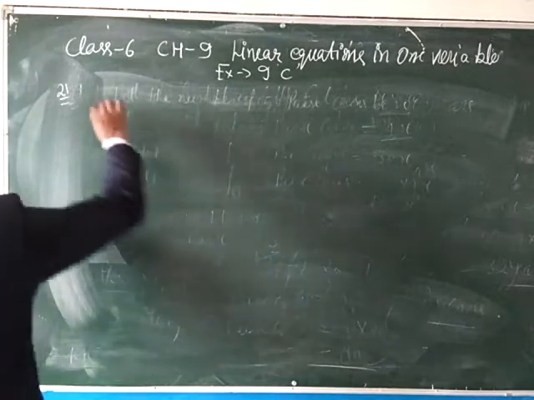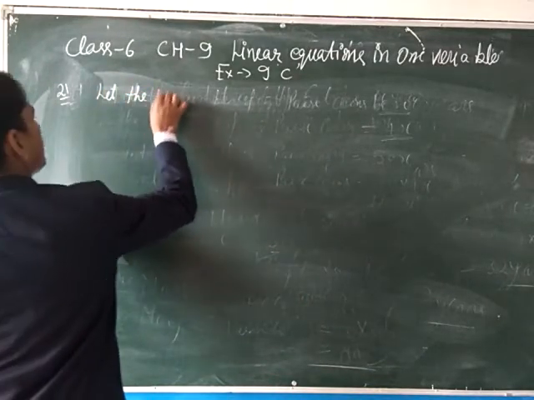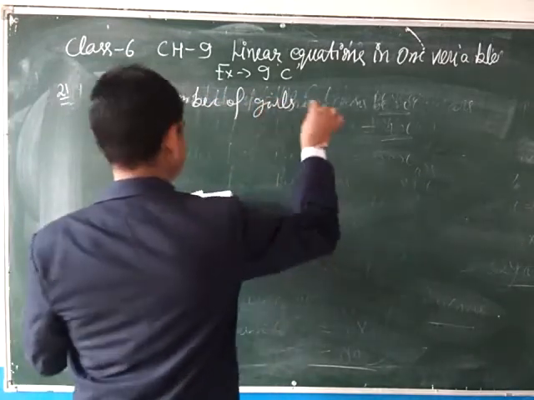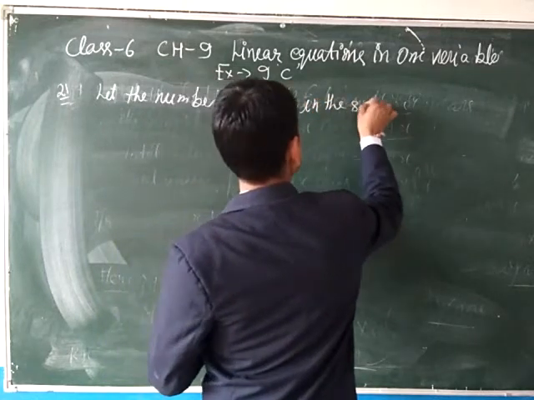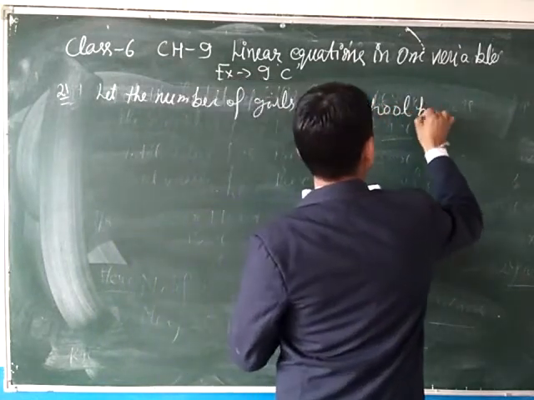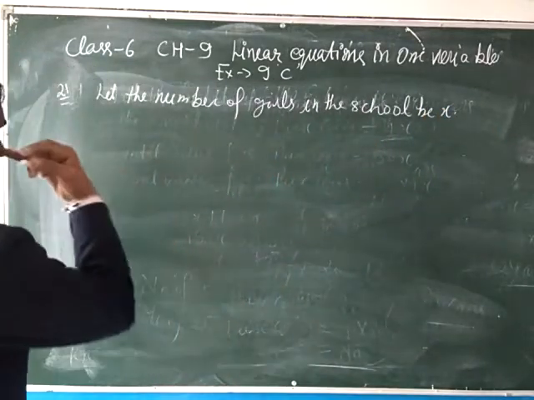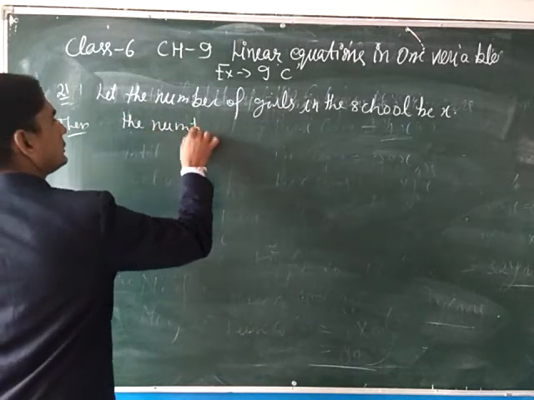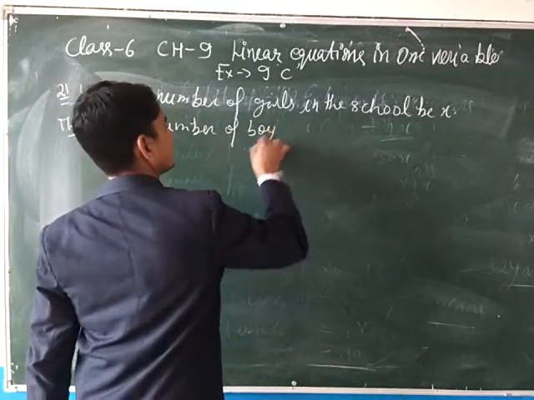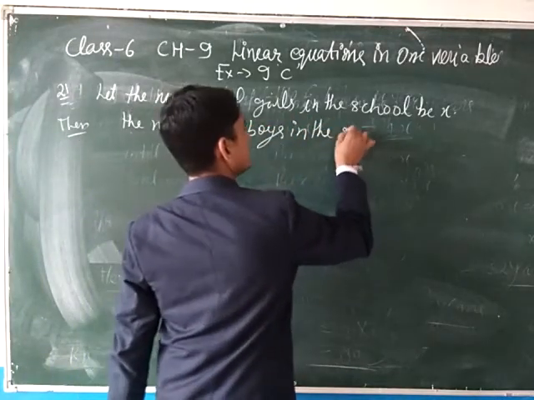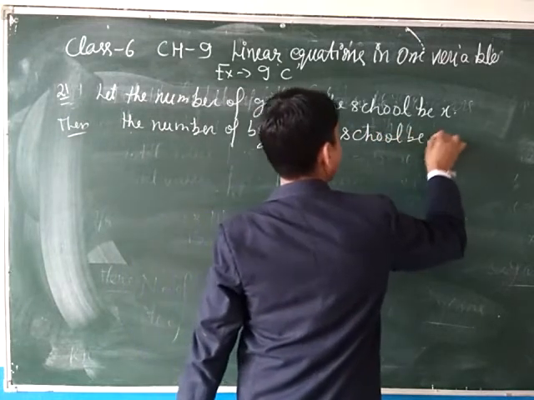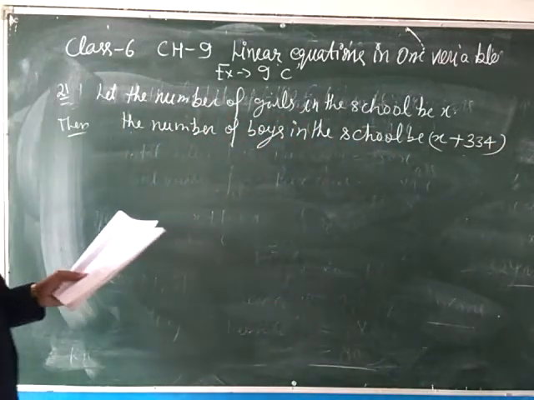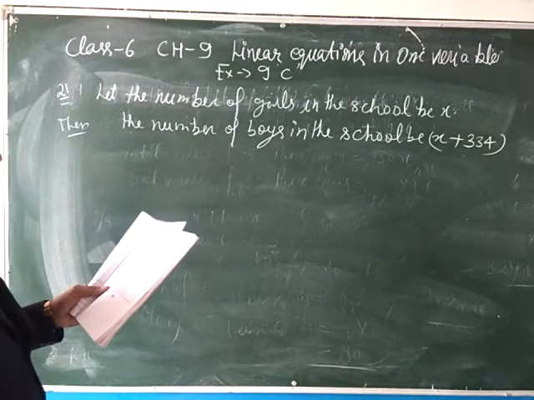Firstly, let the number of girls in the school be x, then the number of boys in the school be x plus 334.